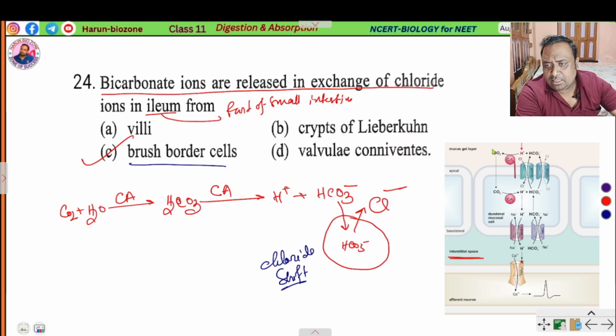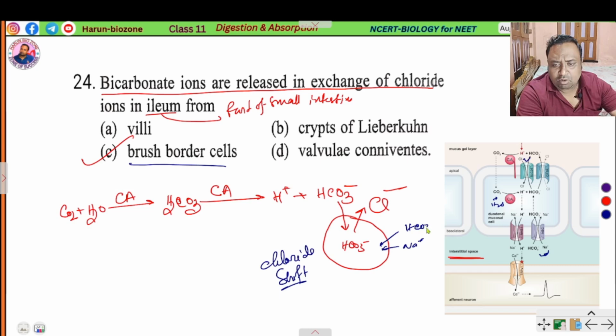You can see here carbon dioxide in the duodenal mucosal cell, in the presence of carbonic anhydrase, joins with H2O and produces H plus and HCO3 minus. This H plus is exchanged with sodium ion, and this HCO3 minus also exchanges, so symport and also antiport system.